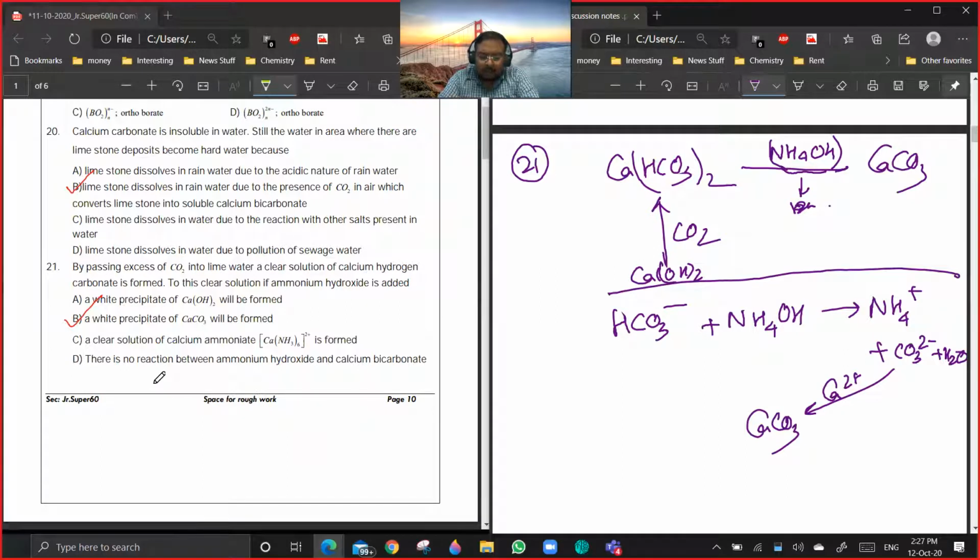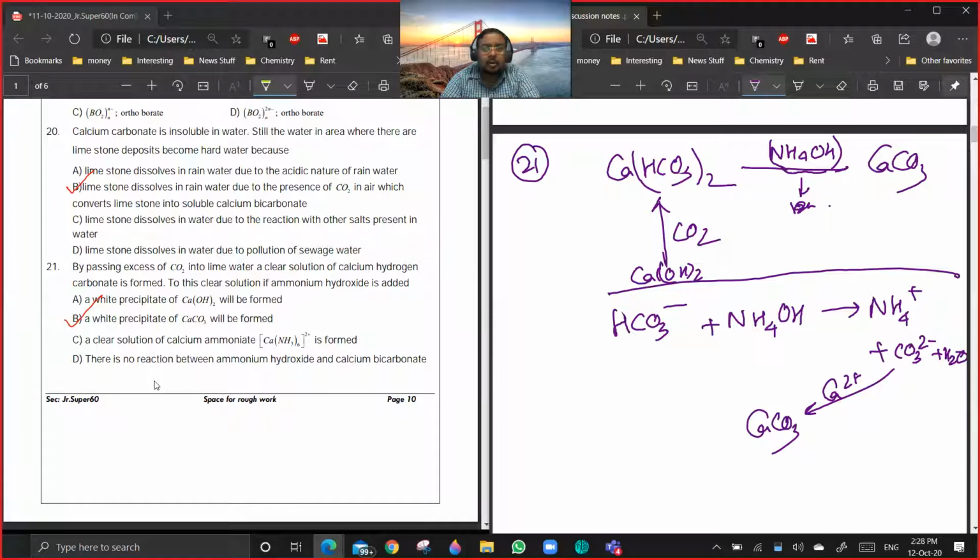Set A option, limestone dissolves in rainwater due to acidic nature of rainwater. It's not acidic enough to dissolve CaCO3. Are you getting a point? Rainwater is having a pH of something close to 6. So at that point, it won't react with CaCO3.